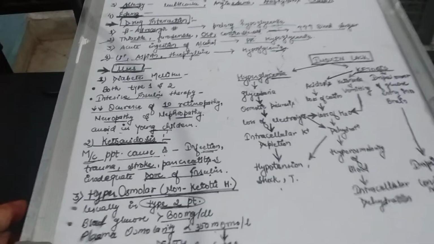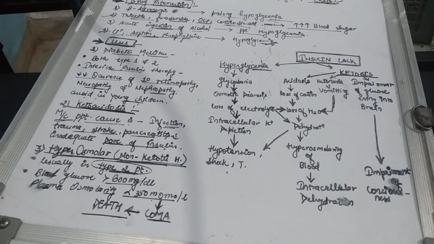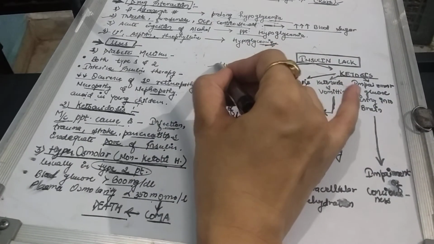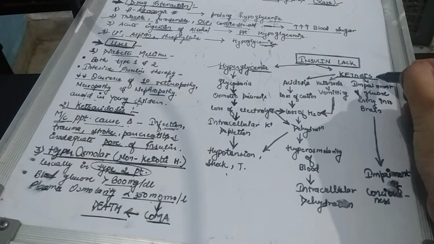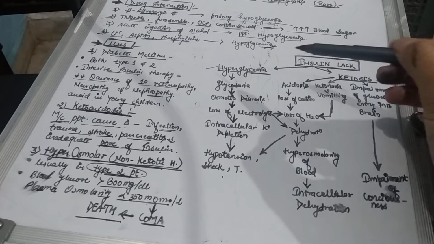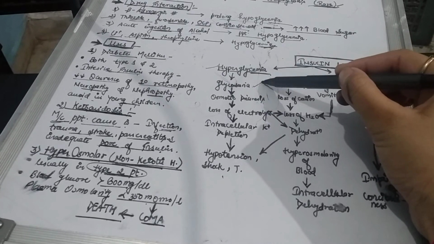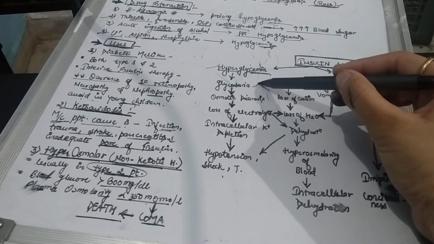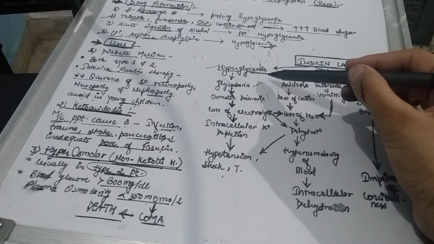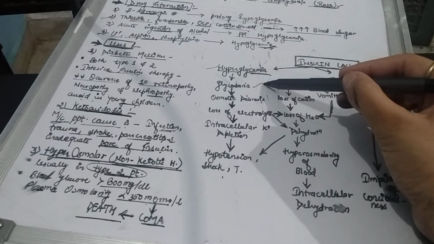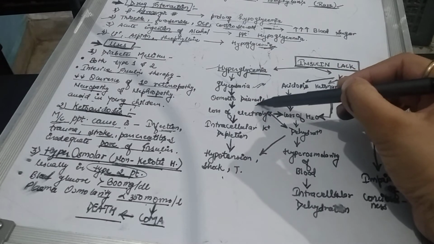Okay, so there is one chart of lack of insulin. What happens if there is a deficiency of insulin in our body? There could be two things. Either hyperglycemia because of the deficiency of insulin, and second, ketosis, that is more synthesis of ketone bodies in our body. If there is hyperglycemia, there will be glucosuria, excretion of glucose in our urine, that is responsible for osmotic diuresis.